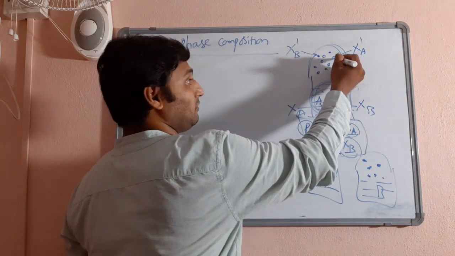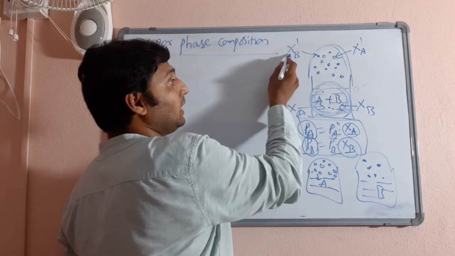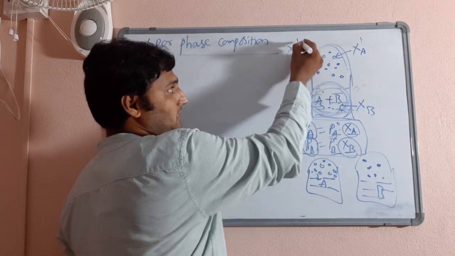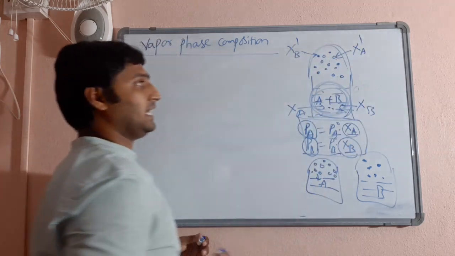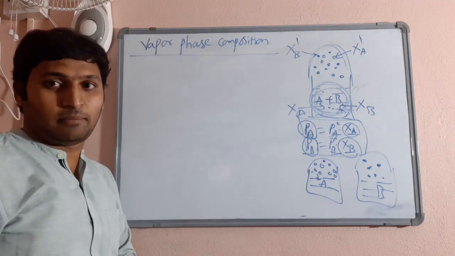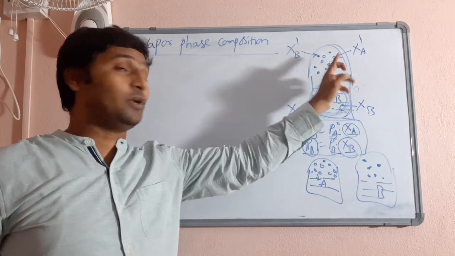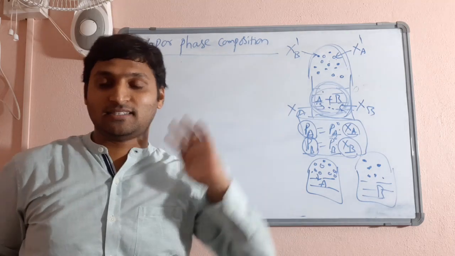What about mole fraction of A in its vapor state, like these circles I am drawing here, and what about the mole fraction of B in its vapor state, which I will label as XA dash and XB dash. Now this is the formula, I am deriving the formula for finding out mole fraction of components in their vapor phase.